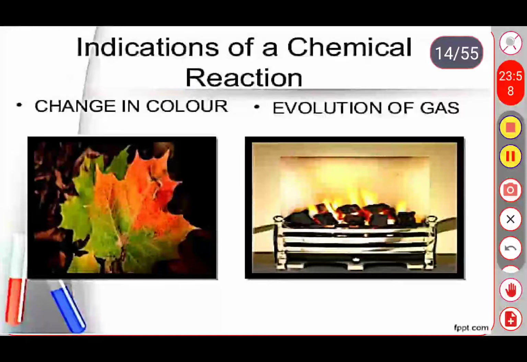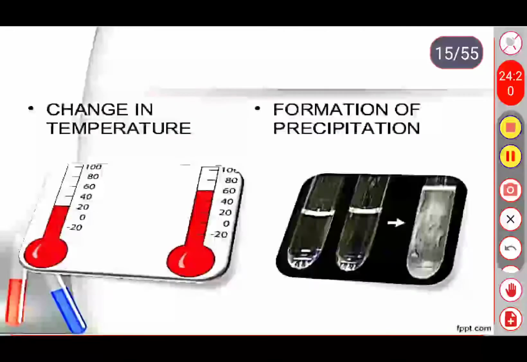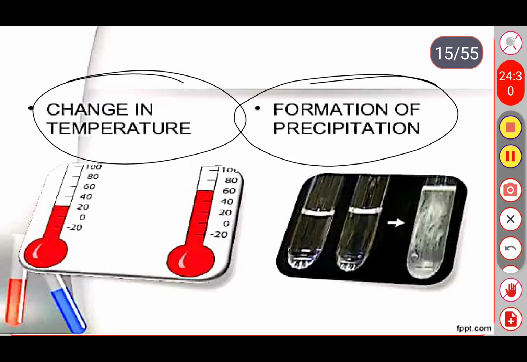Okay, so what are the characteristics? First one, when two substances are combined together, they form a new product and it has some characteristics. That is, first one is change in color. Second one, evolution of gas, and third one is change in temperature, and fourth one, formation of precipitation. With the help of the activities we already learned these things.